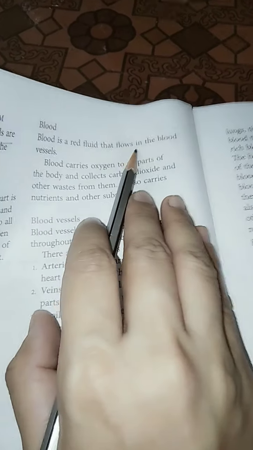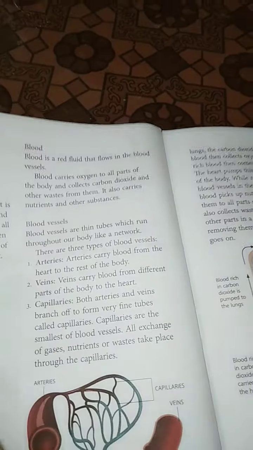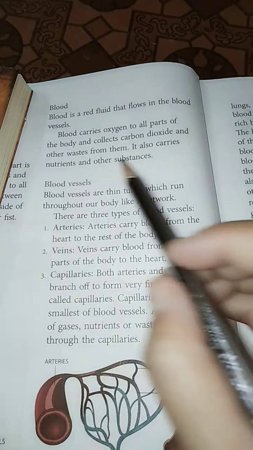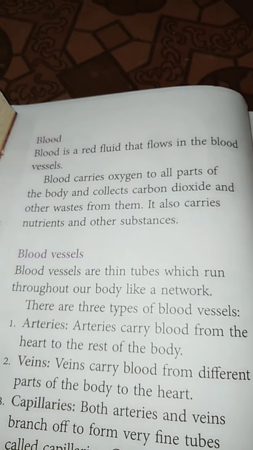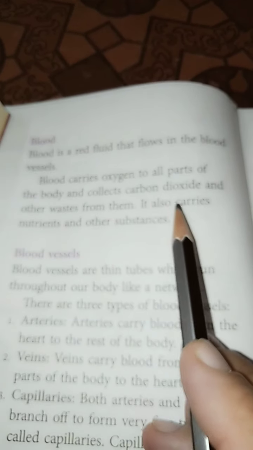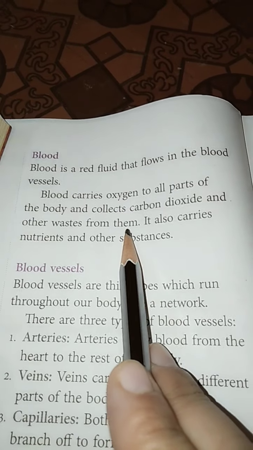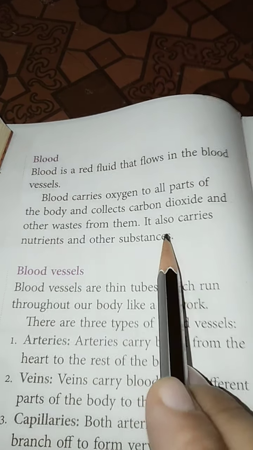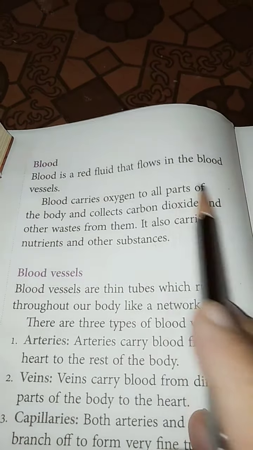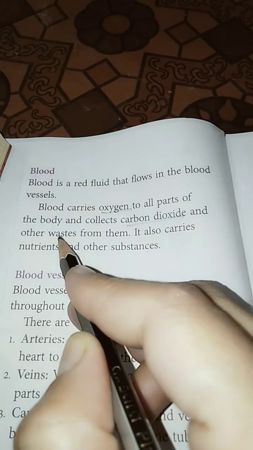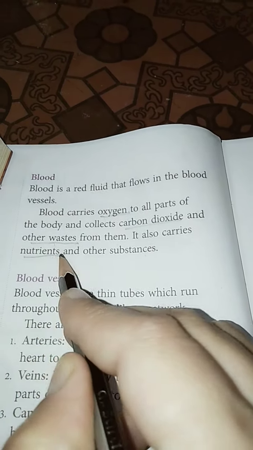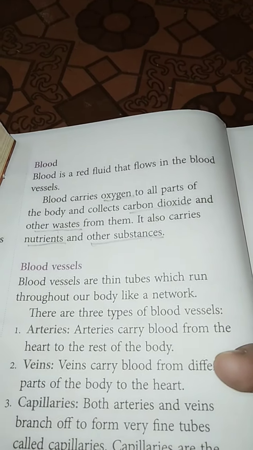Now next part is blood. Blood is a red fluid that flows in the blood vessels. We all know blood is a red colored fluid, and it carries oxygen to all the parts of the body and collects carbon dioxide. Blood carries carbon dioxide and other waste from them, from all the body parts. It also carries nutrients and other substances. So blood carries oxygen, it collects carbon dioxide and other wastes, and it also carries nutrients and other substances.